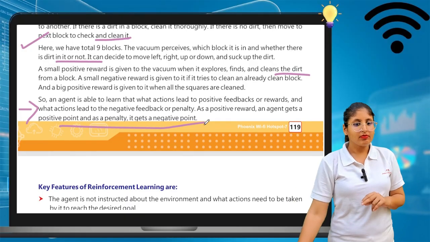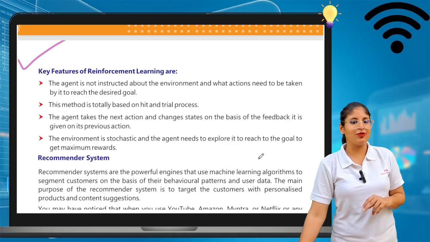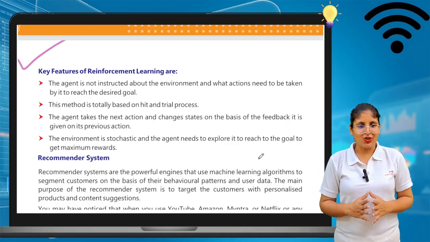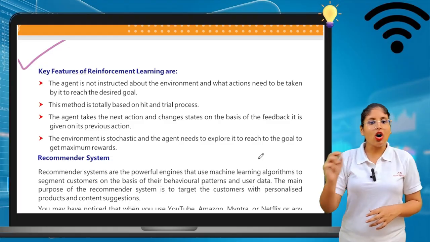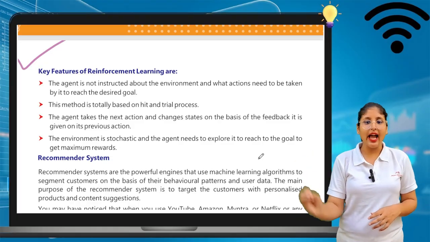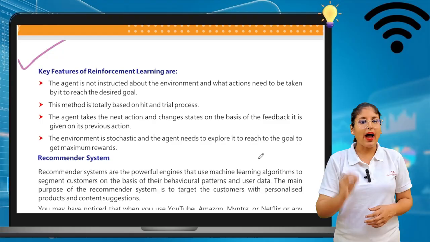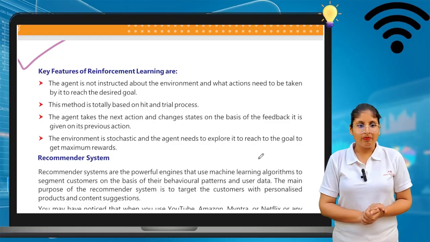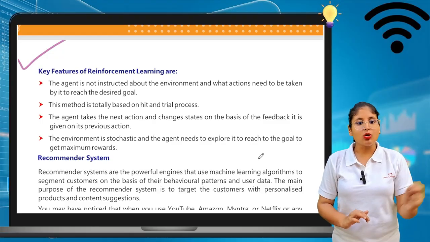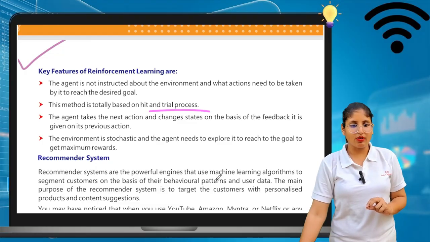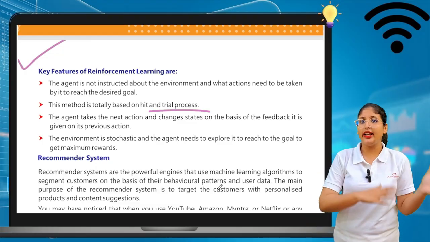Okay, now the key features of reinforcement learning. What are their key features? First, the agent is not instructed about the environment and what action needs to be taken to reach the desired goal. Second, this method is totally based on hit and trial.